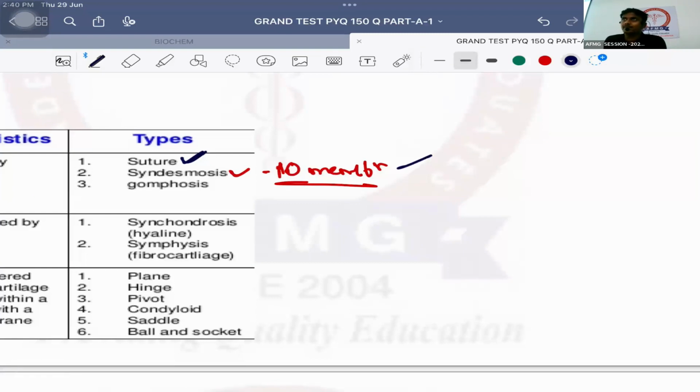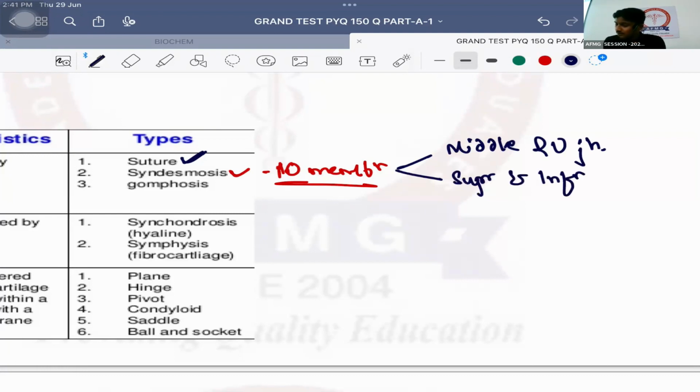Which joint is a syndesmosis? Which one? Superior, middle, inferior? So it is the middle radioulnar joint. Apart from that, which tibiofibular joint? So please remember, superior and inferior tibiofibular joint. ये याद रखना है. Okay. तो याद रख लो, middle radioulnar joint along with superior and inferior tibiofibular joint. These are examples of syndesmosis because both these bones are connected with the help of an interosseous membrane.